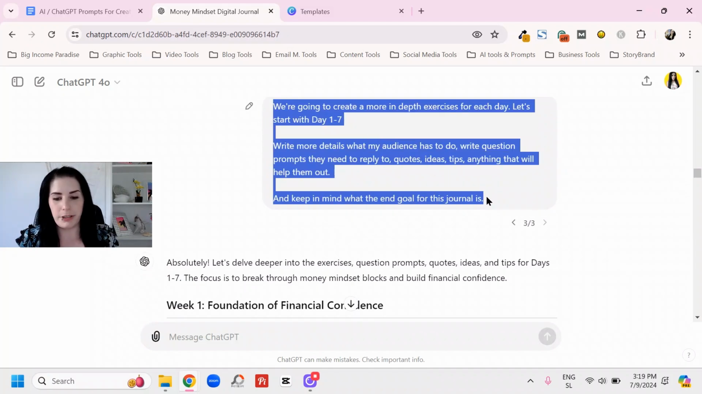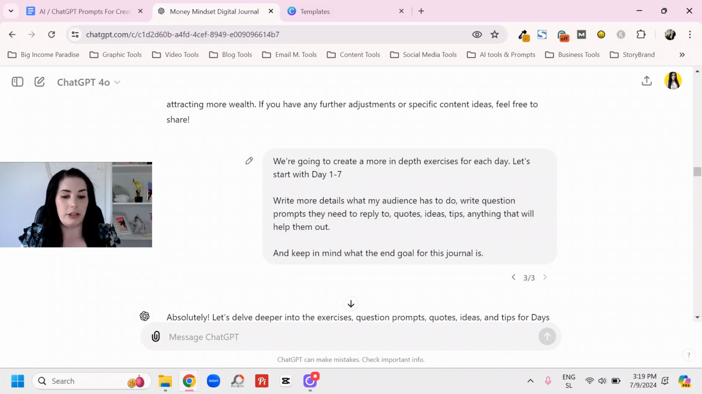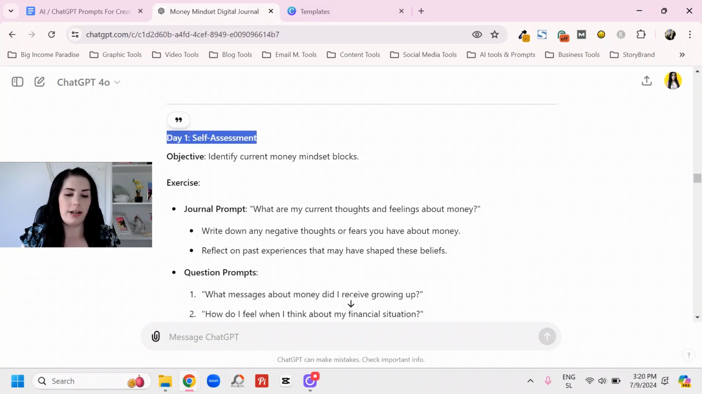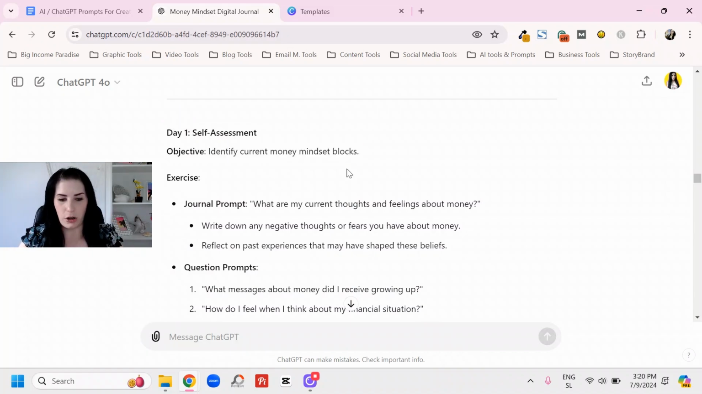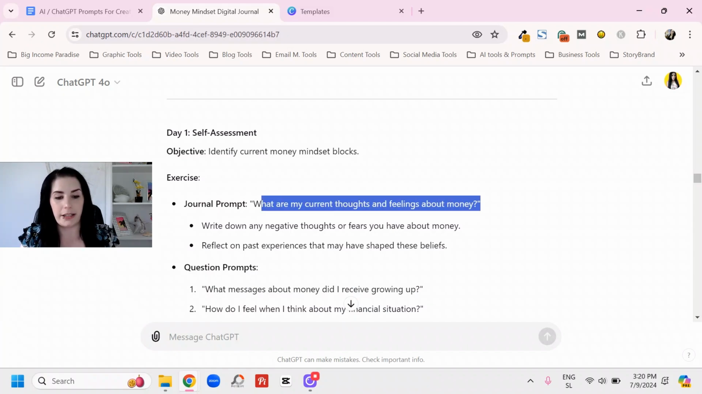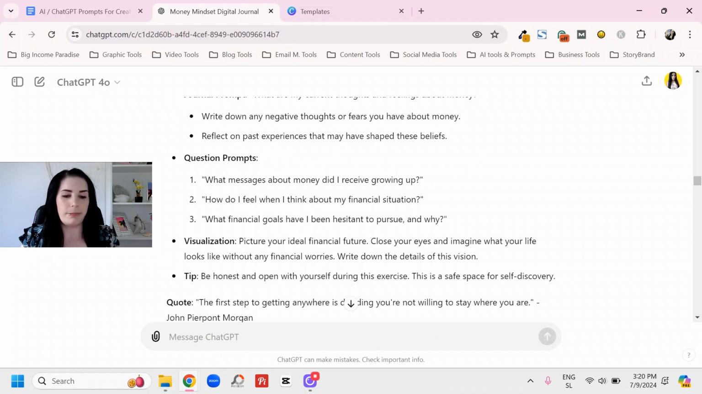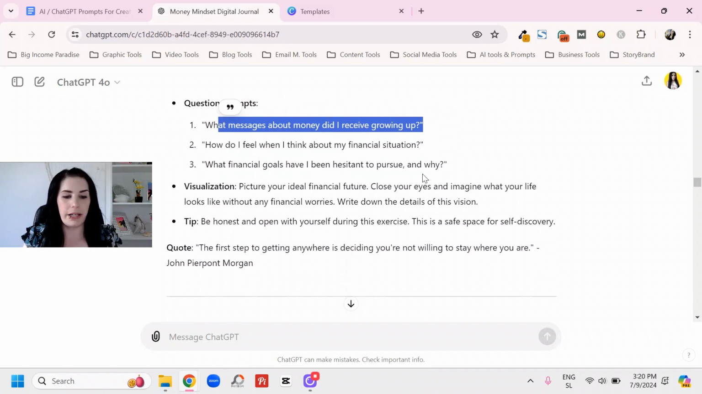So here's the prompt that I used. And I said, we're going to start with day 1 to 7. And it has to give me more details, more question prompts and quotes and all of that, right? So it went week 1, day 1, and then it started filling in all of the details. The exercise is this: they have to ask themselves, what are my current thoughts and feelings about money, right? And then write down any negative thoughts, blah, blah, blah. Then other question prompts, what messages about money did I receive growing up, and so on.